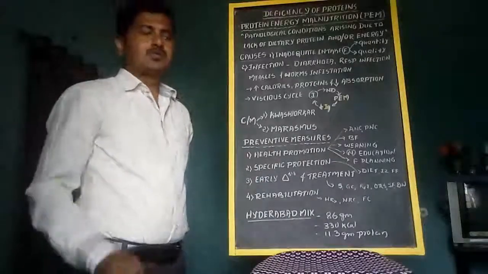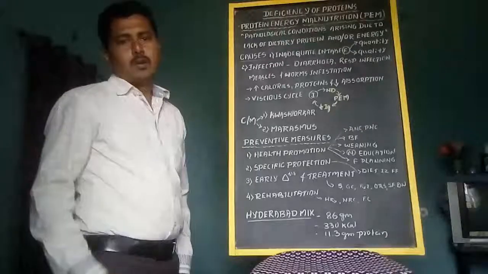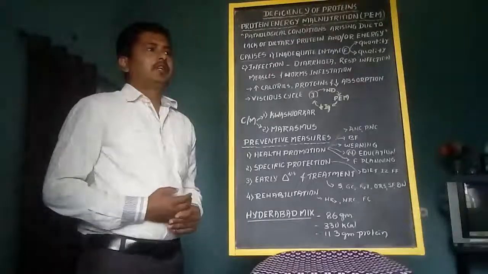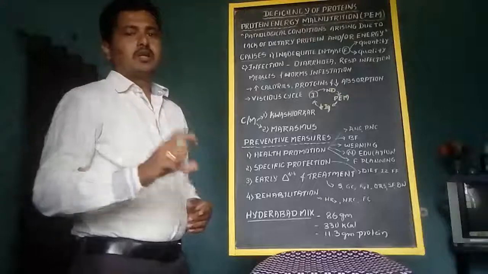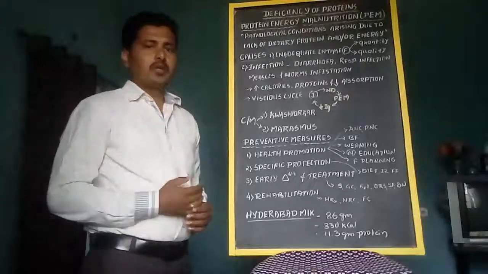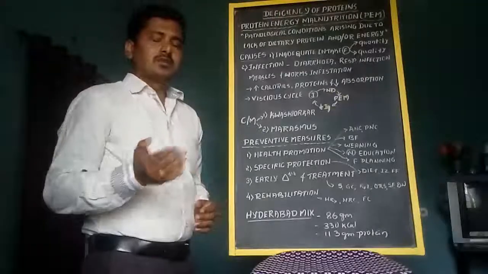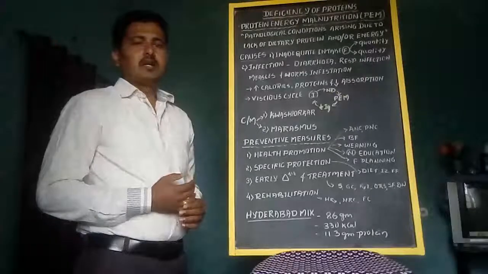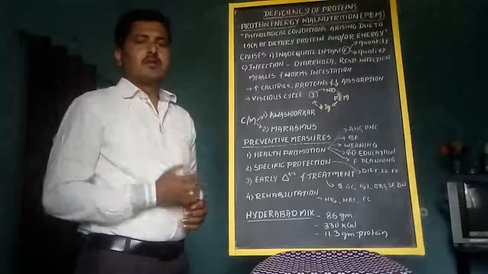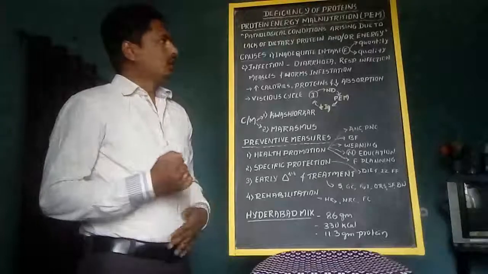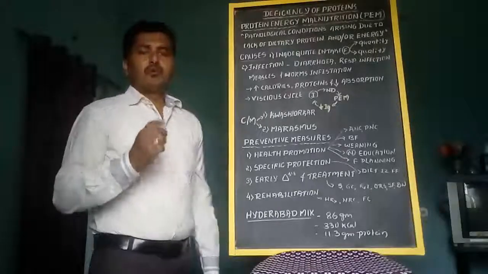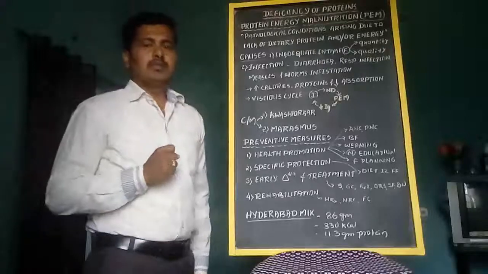In previous classes we have discussed some points related to protein metabolism, and in today's class we will start with a continuation part of the fourth unit, protein, that is deficiency or excessiveness of protein. Excessiveness of protein rarely occurs. Deficiency also commonly occurs in India, and deficiency of protein leads to protein energy malnutrition.